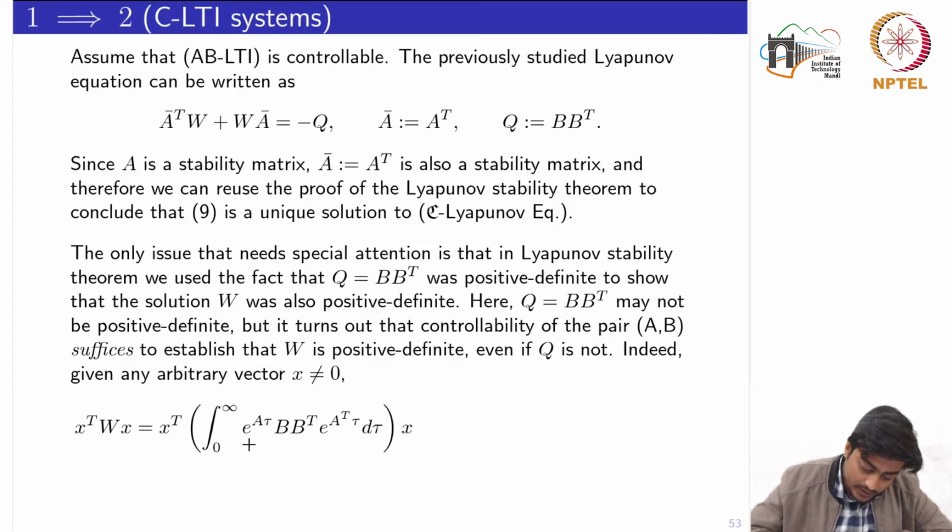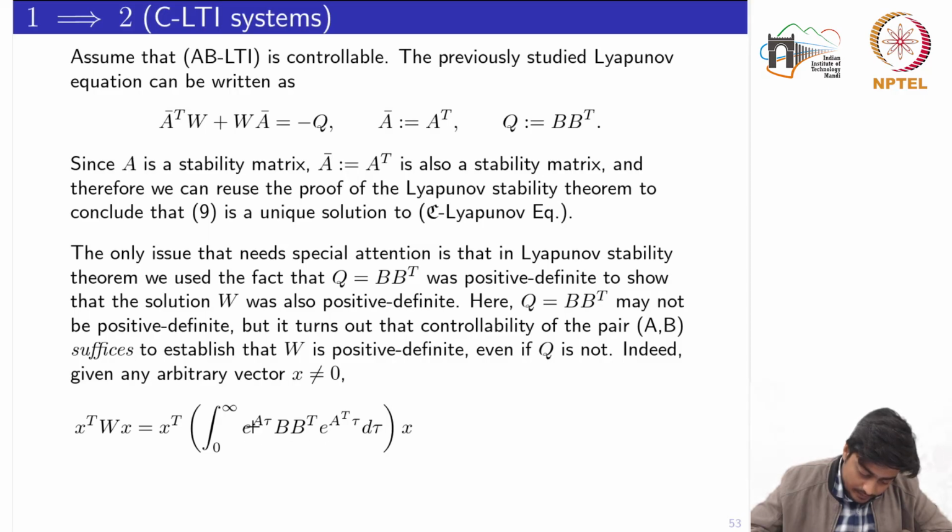Here I have used the same W which has been given in the result. We need to prove that W is unique and positive definite and satisfies this Lyapunov equation, in spite of Q not necessarily being a positive definite matrix.